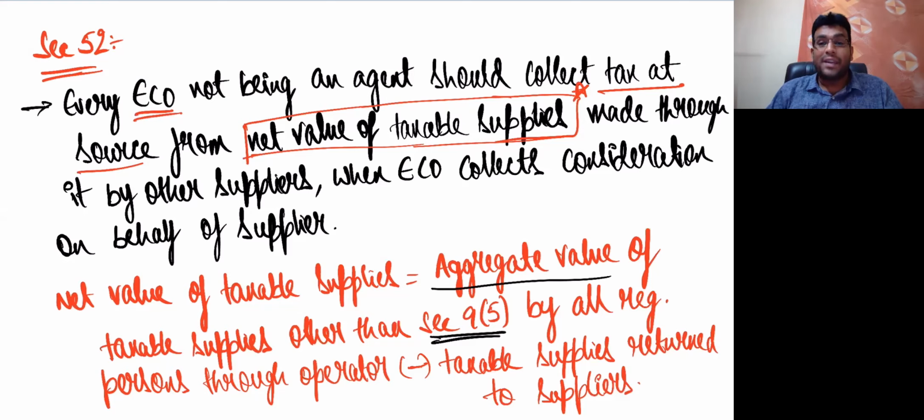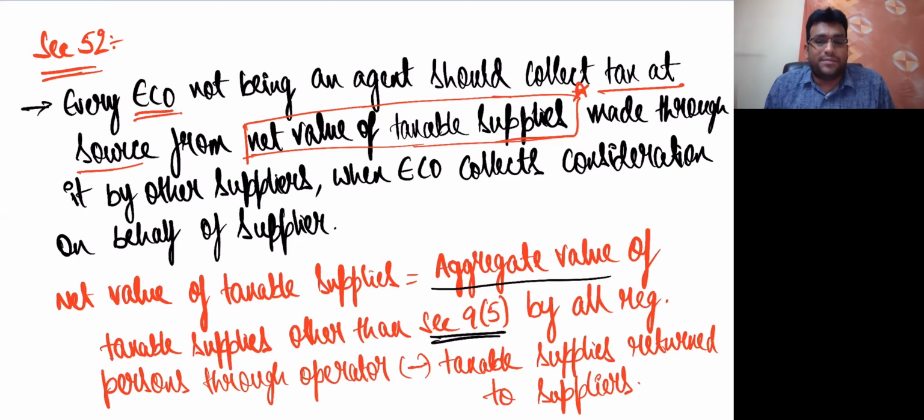If you remember 9(5), I taught you 3 important cases. 1, transportation of passenger. 2nd, service of hotel accommodation. 3rd, housekeeping service. Why are we saying other than 9(5)? Because in case of 9(5), the person liable to pay GST is only the e-commerce operator. When the e-commerce operator is only liable to pay tax, why would TCS apply? I repeat one more time, friends.